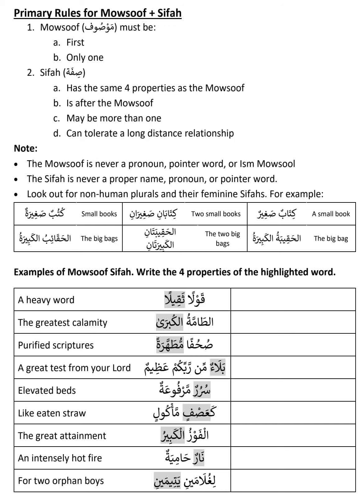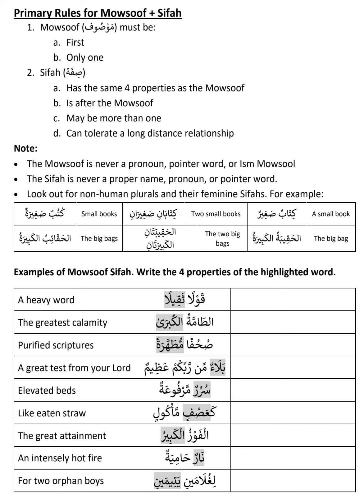So all four properties are matching: Rafa, singular, feminine, and specific, Maghrifa. So this is Mowshoof Sifa, meaning the big bag. Big is the Sifa of the Mowshoof, which is the bag.